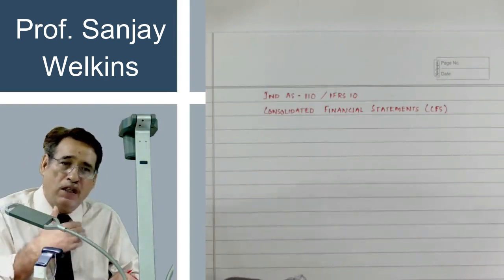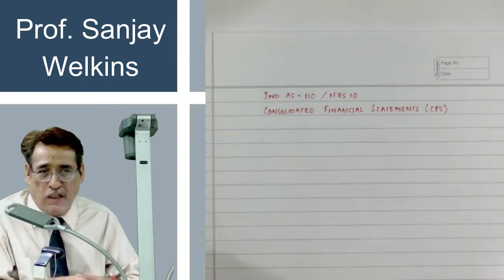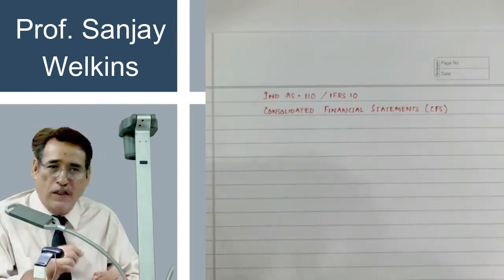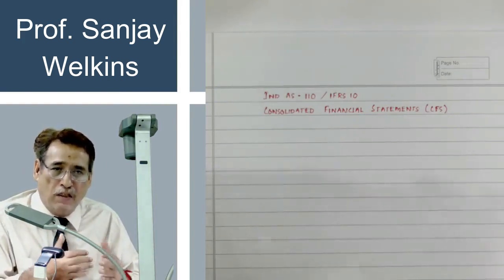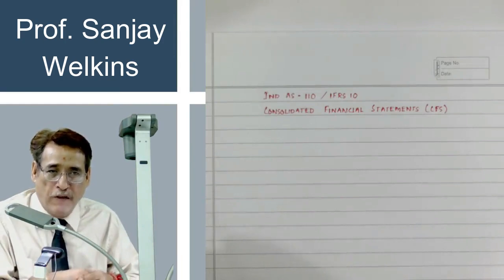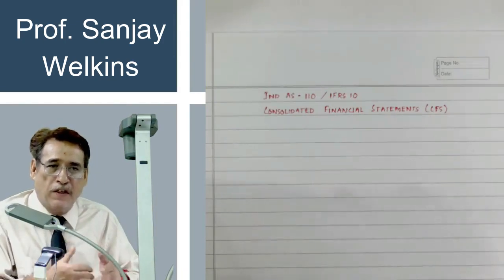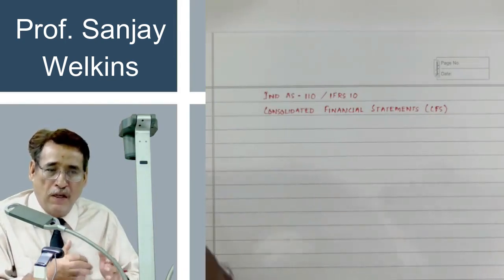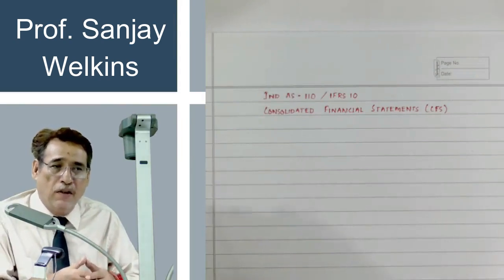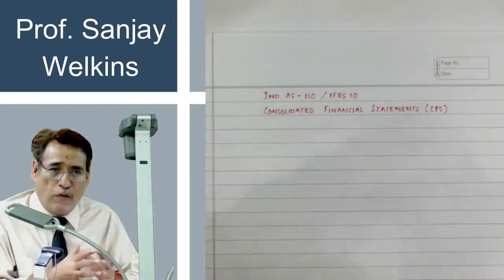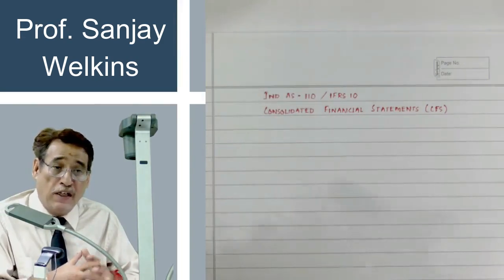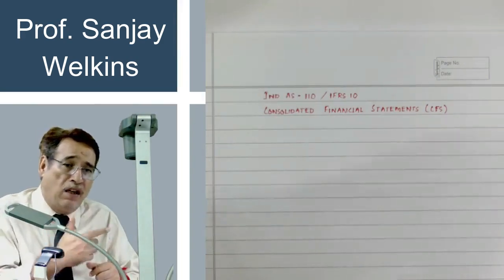However, if you have only significant influence over the other enterprise, significant influence accrues when you have investment in the vicinity of 20 to 50%, say 20%, 25%, 30%, up to 50%, not more than 50%. So if your investment in another entity is in the slab of 20 to 50%, you are exercising significant influence.